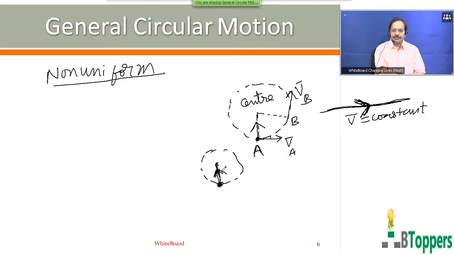So we find the net force acting on the particle in the direction along the radius. I am talking about the procedure for problems in general circular motion. We draw the free body diagram for the body. Whatever external forces act on the particle must be shown in the free body diagram. One of the forces may act towards the center of the circular path and another force may act away from the center. So you must try to find the net force on the particle in the direction along the radius and towards the center from the free body diagram. And that can be equated to the product of mass and magnitude of acceleration towards the center, in accordance with Newton's second law.